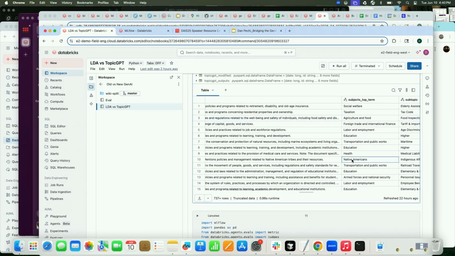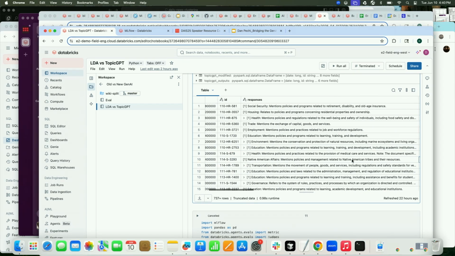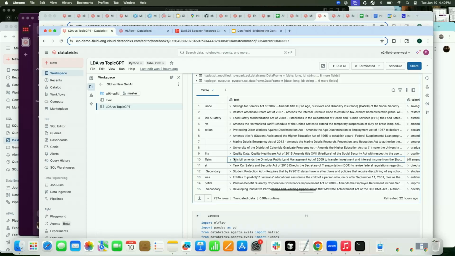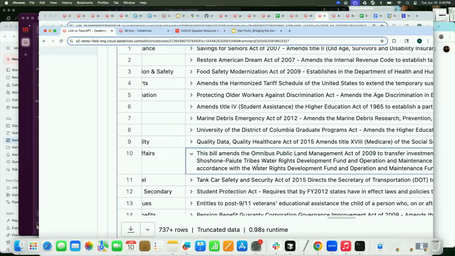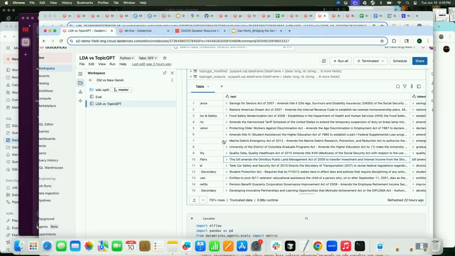That was that one. As it turns out, the subject top term actually is Native American, and if we wanted to, we could click in and see the actual text of it here, and get some sense that that is actually right. Yeah, it's talking about some tribes' water rights, right? Awesome. Clearly, Topic GPT is helpful there.